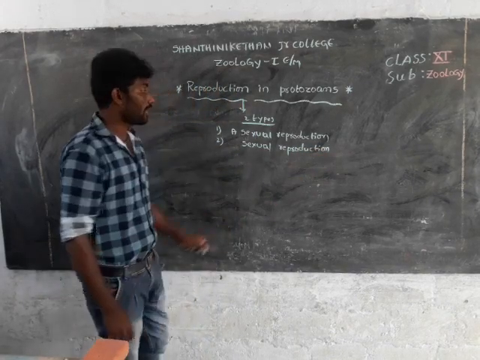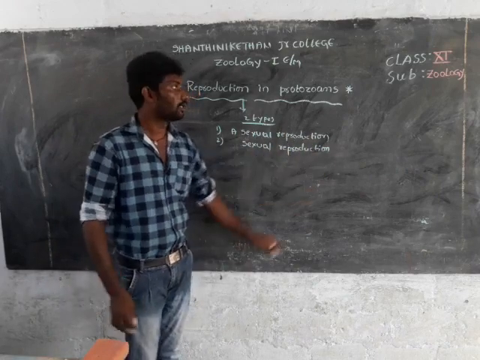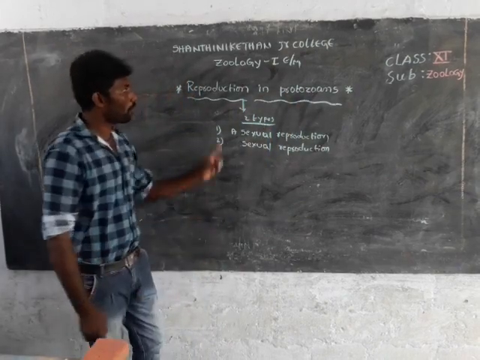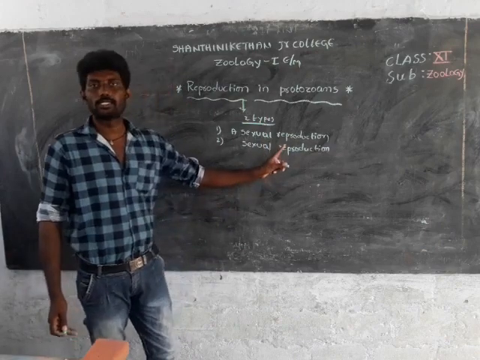Reproduction is mainly two types: asexual reproduction and sexual reproduction.